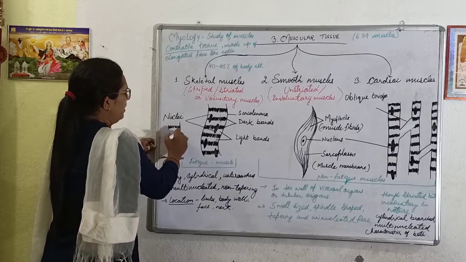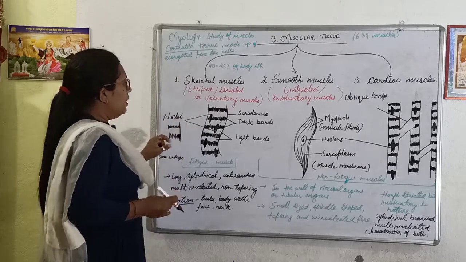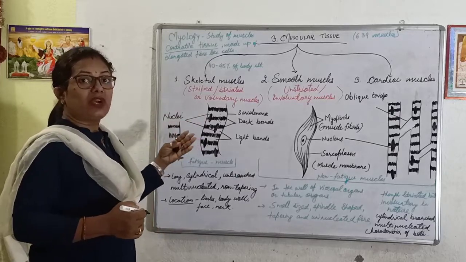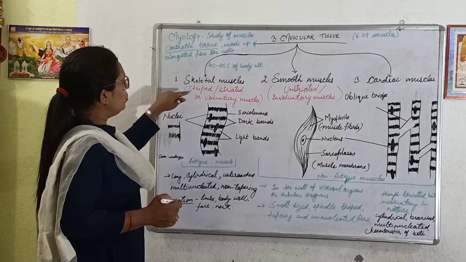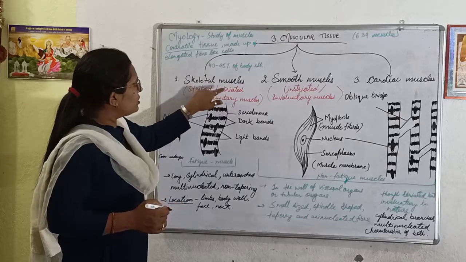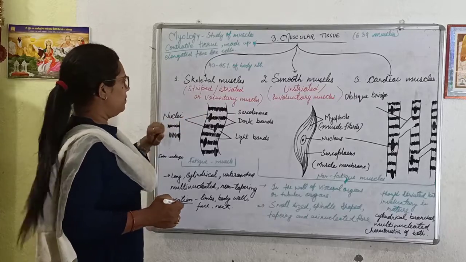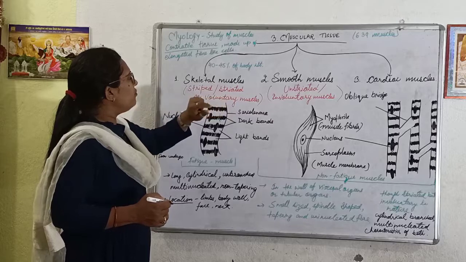These light and dark bands give a striated structure to the muscle. So skeletal muscle is also known as striped or striated muscle, because stripes of light and dark bands are present here.